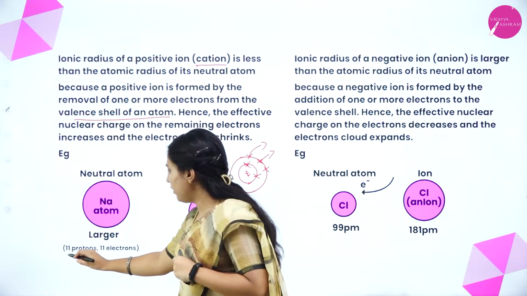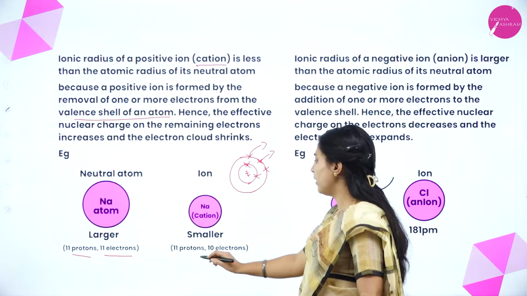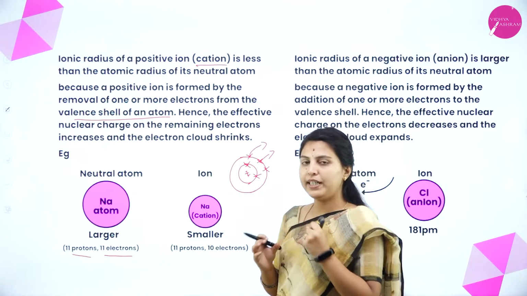See here, 11 protons and 11 electrons are present. When an electron is removed, there will be 11 protons and 10 electrons. The size will be decreased.